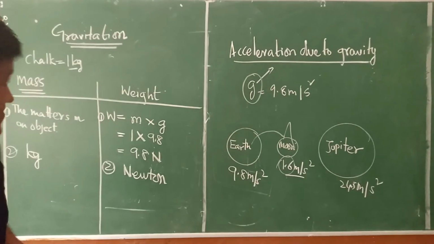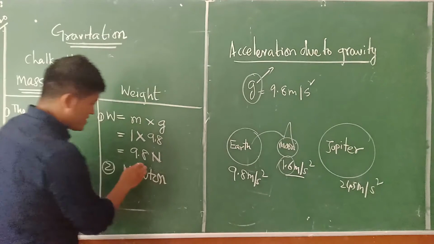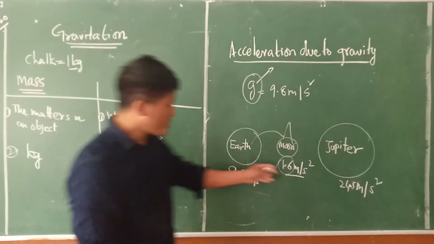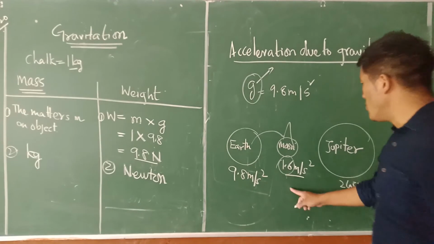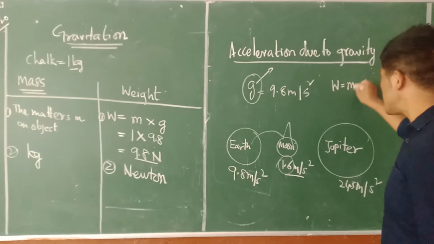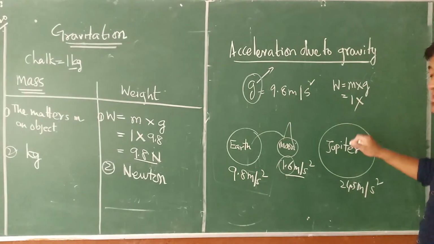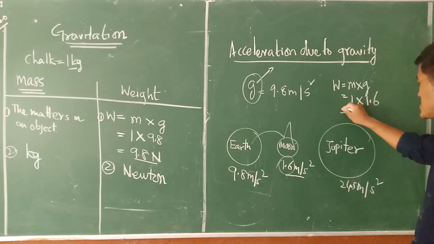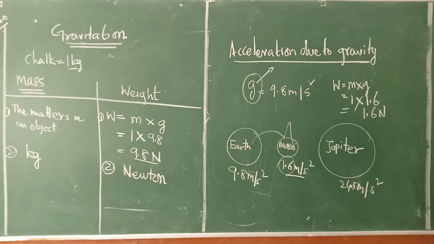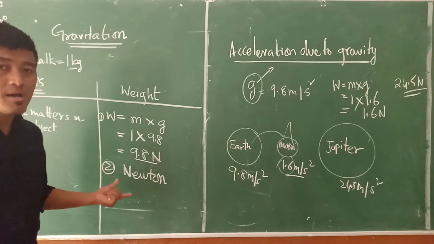Now let us imagine here. This particular chalk is 1 kg. On Earth, it is 9.8 Newton. Now, what about on the Moon? On the Moon, the weight of this particular chalk is mass into gravity again. How much is the mass? 1. And how much is the gravity? 1.6, which is equal to 1.6 Newton. That is very light. And on Jupiter, it is 24.5 Newton. Understand? Is that clear?